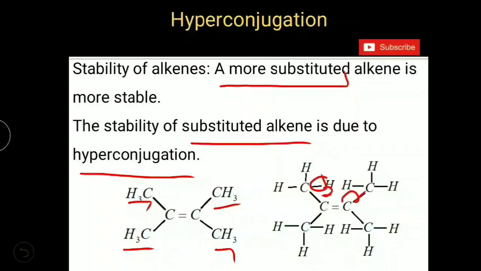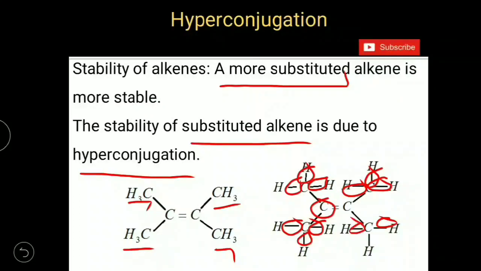So how many possible delocalizations are there in this molecule? To each double bonded carbon atom we have two methyl groups bonded, and in each methyl group we have 3 CH sigma bonds. So overall we have 12 CH sigma bonds here. So there are 12 possible delocalizations as per hyperconjugation. So if we have more delocalizations, then the stability of the alkene will be more.